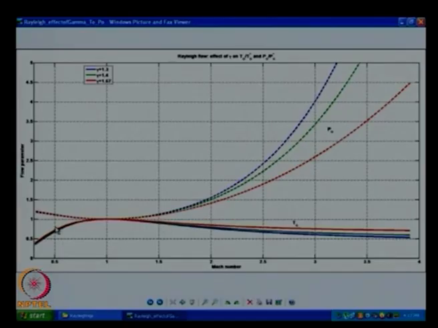Red happens to be gamma equal to 1.67. Okay. I am thinking about if I go from 1 to 0.5, I am dropping a lot in my T naught, which actually means that if I am adding heat, I can add a lot of heat, or my delta T naught will be very high from m equal to 0.5 to 1 than from m equal to 1.5 to 1.